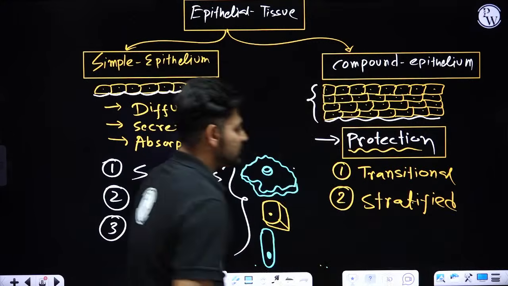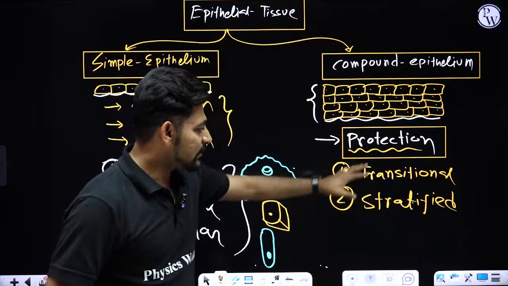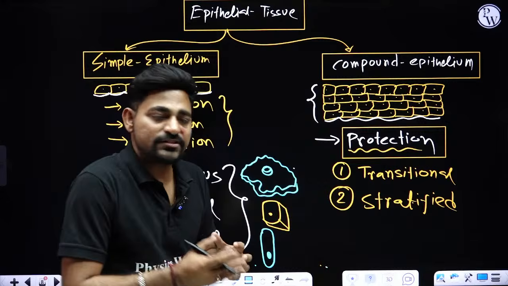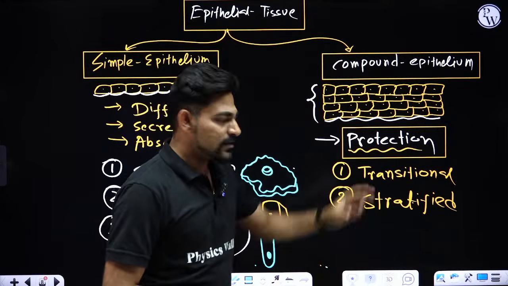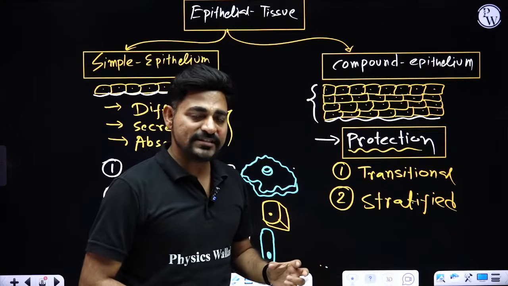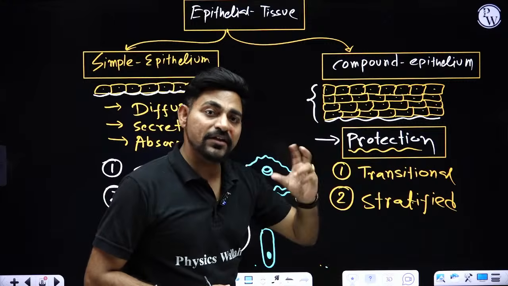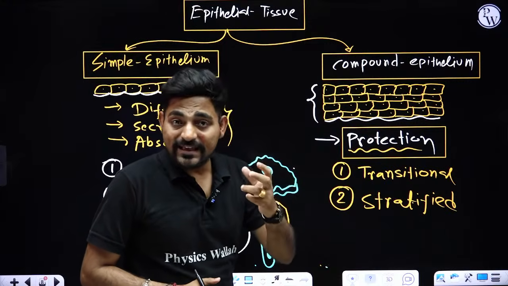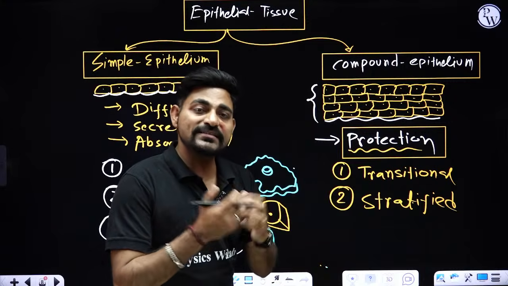What is the difference between transitional and stratified? These names are not based upon the structure of the cells they are made up of. Transitional compound epithelium means you'll be finding multiple layers of cells, but in different situations the cells will look different. The cells have the capability to transit, to change their shape.